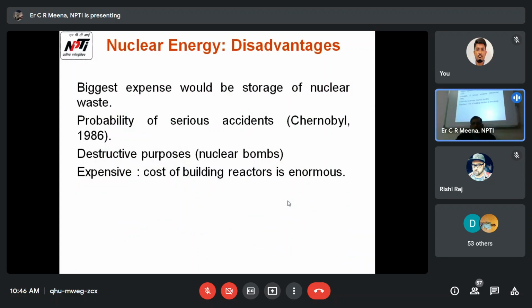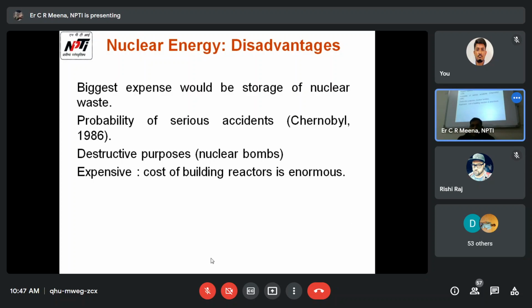The nuclear energy disadvantage is that the biggest expense would be storage of nuclear waste. That is a major problem in nuclear plants. Here we have to dump the waste of the nuclear plant, the waste metal after burning uranium. That is also very dangerous to humans because so many radiations come from it. There is also the probability of a serious accident.